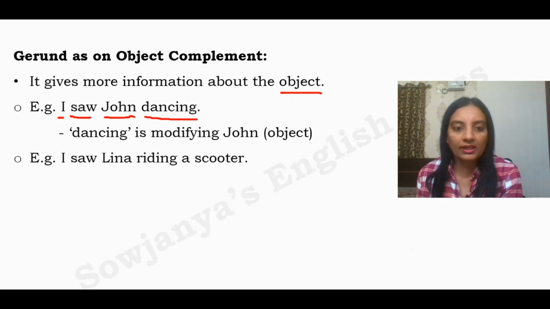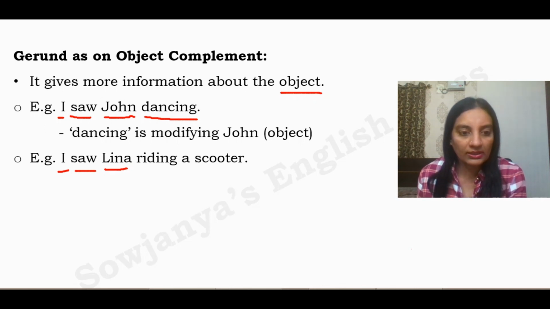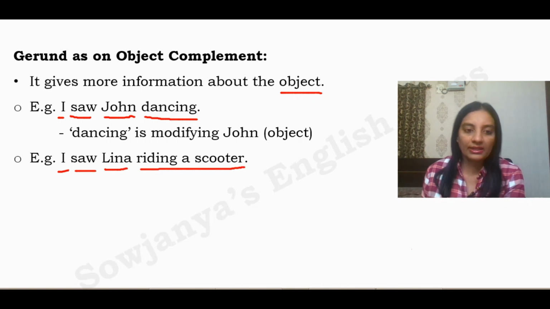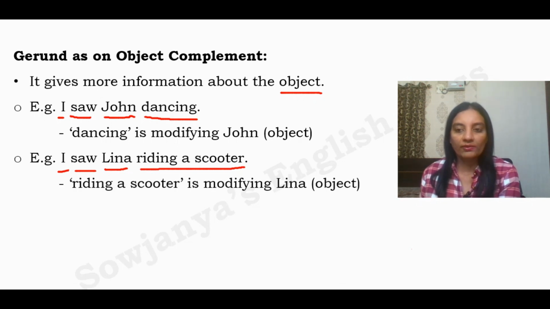I saw Lena riding a scooter. I is the subject, saw the verb, and Lena the object. What was she doing when I saw her? She was riding a scooter. While Lena was riding a scooter, I happened to see her. So riding a scooter over here acts as a gerund phrase, which is modifying the object Lena.